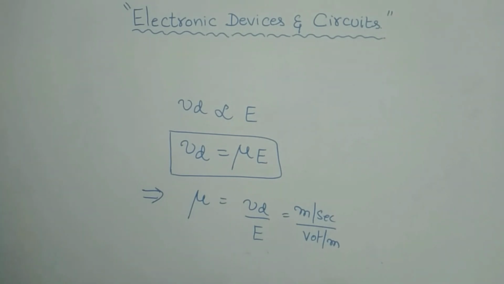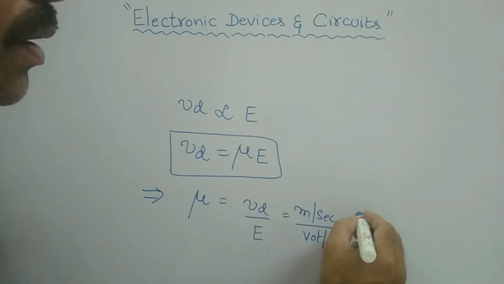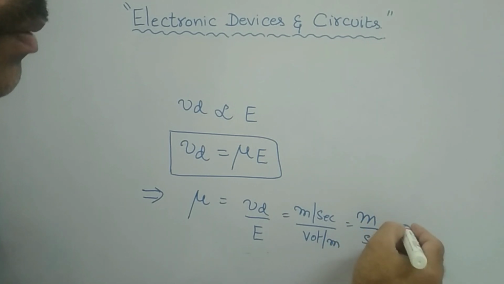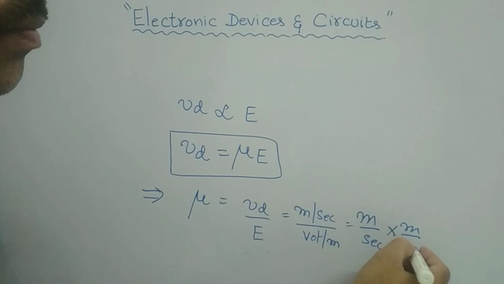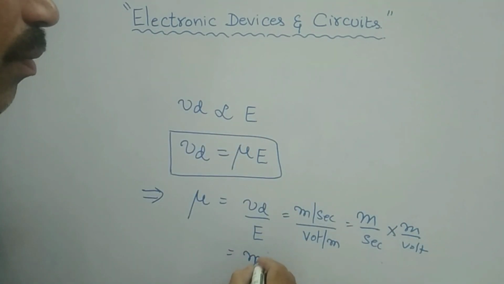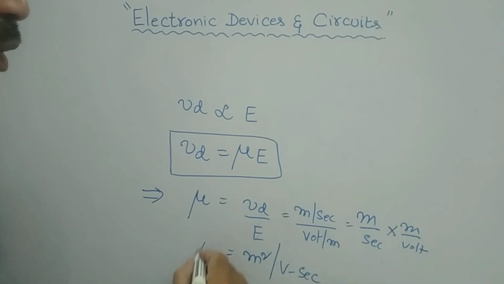Meters per second over volts per meter. From here you can write it as meters per second, and reversing the volts per meter, meters per volt, what you will get is meter square per volt second. This is the mobility.